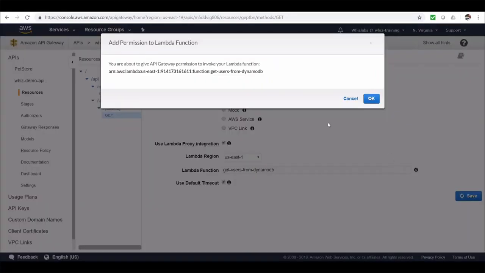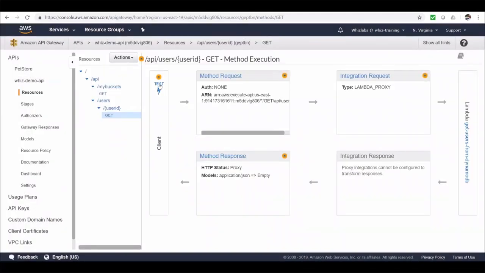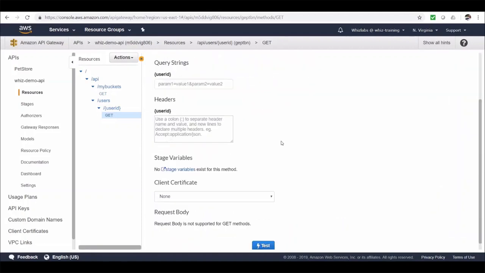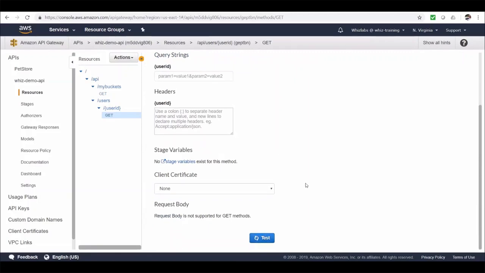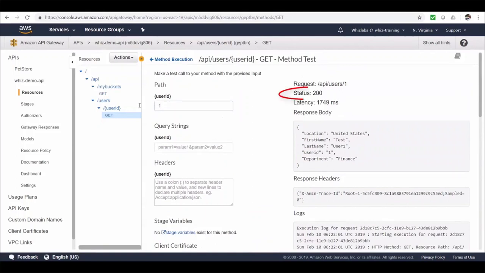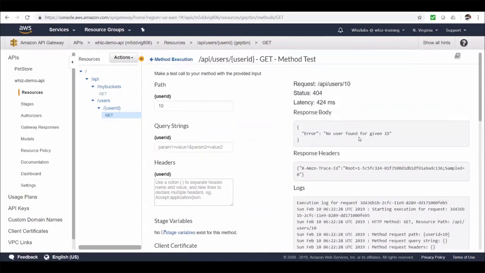This pop-up is to grant access for our API on the Lambda function. So let's hit OK. All right, let's test the resource from here. And let's provide a value under this path parameter user ID and click on test. And there it is. We got a successful response with status 200 from our Lambda function, which in turn fetched the user information from DynamoDB. And if we test with a user ID which doesn't exist in the table, let's use value 10, we receive an error from our Lambda function.